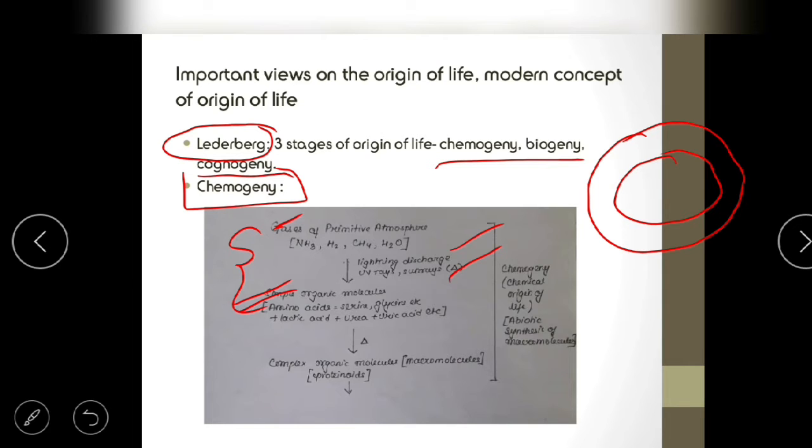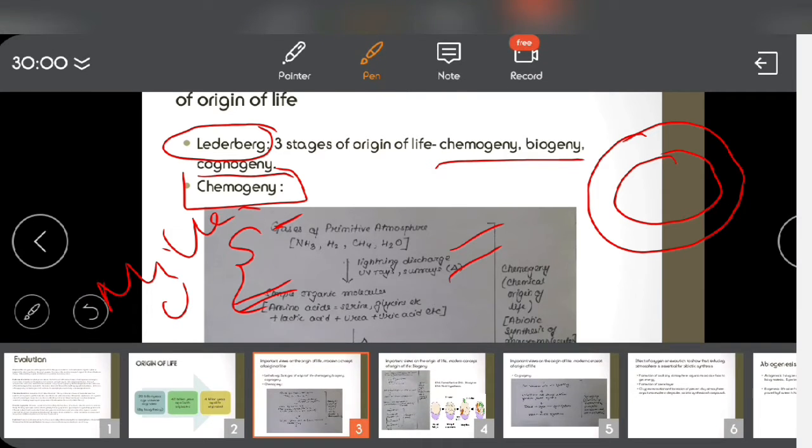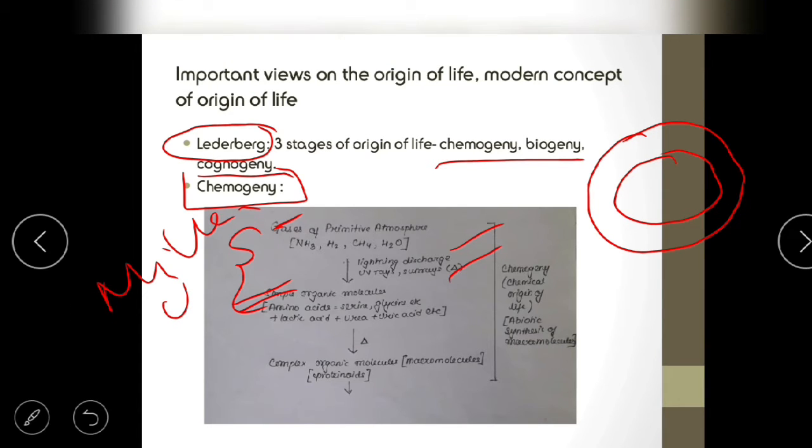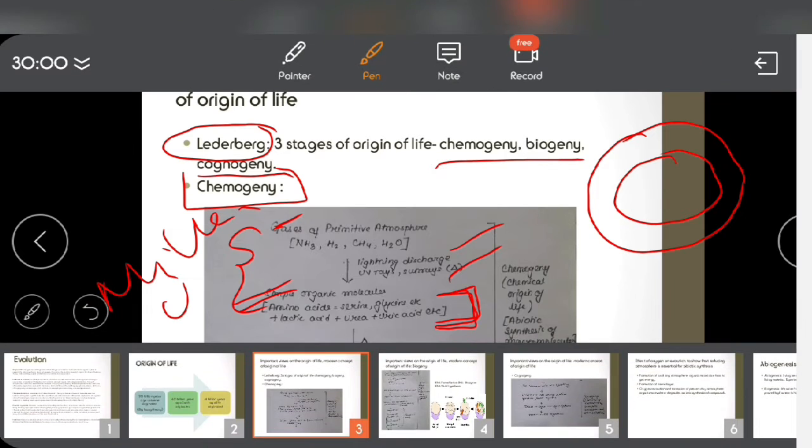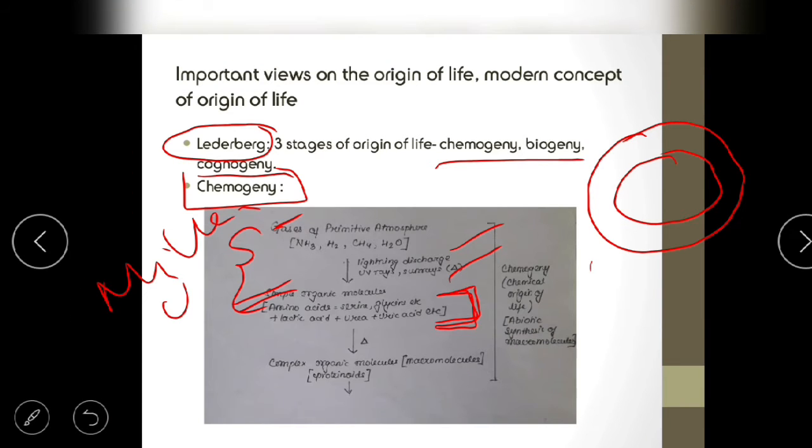Now this part was proven by the Miller-Urey experiment. The Miller-Urey experiment proves that this part was possible. Next, we are going to see these organic molecules which we saw in the Miller-Urey experiment. In the presence of heat, these organic molecules started clumping together further and formed complex organic molecules. Now these complex organic molecules included the macromolecules.